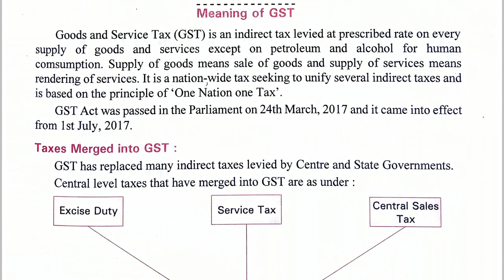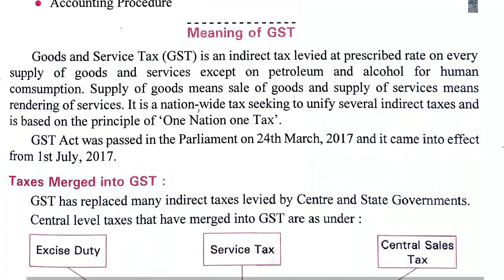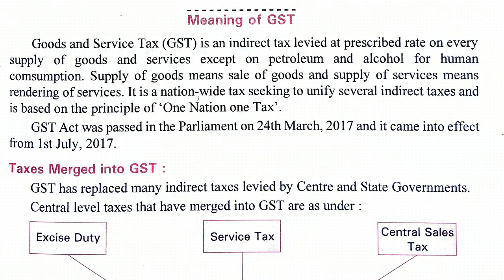What is GST? As you know the full form, goods and services tax. It is a type of indirect tax which is levied on goods and services. First you should know what is indirect tax. The taxes which we pay on purchase of goods and services, and which we pay unknowingly, that means indirectly, to the government. Whenever we purchase any good or service, we are giving some price, and in the price of that good the tax is also included. That is called indirect tax.